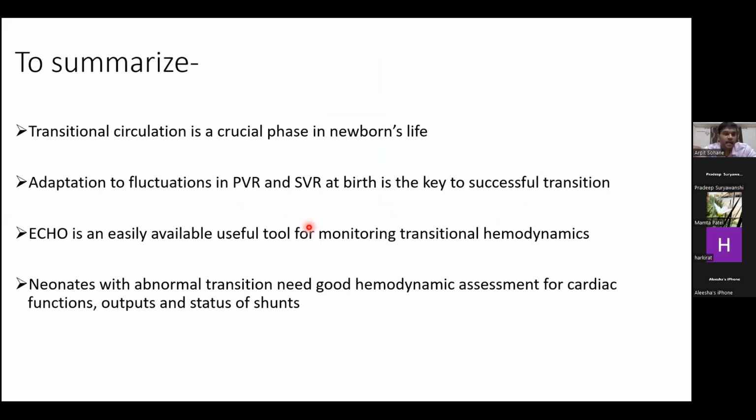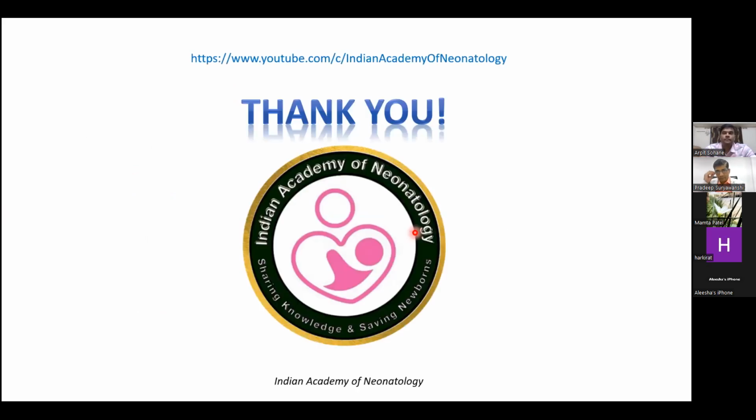So to summarize my talk, transitional circulation is a crucial phase in newborn's life, and adaptation to fluctuations in pulmonary vascular resistance and systemic vascular resistance at birth is the key to successful transition. And Echo is an easily available and useful tool for monitoring transitional hemodynamics. And neonates with abnormal transition need good hemodynamic assessment for cardiac functions, outputs, and status of the shunts. Thank you all.